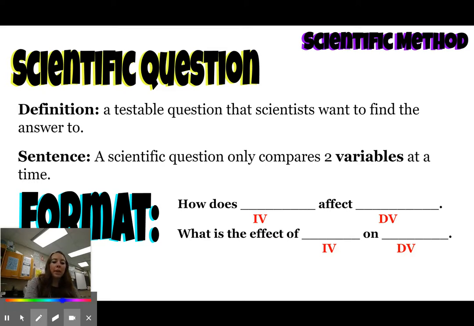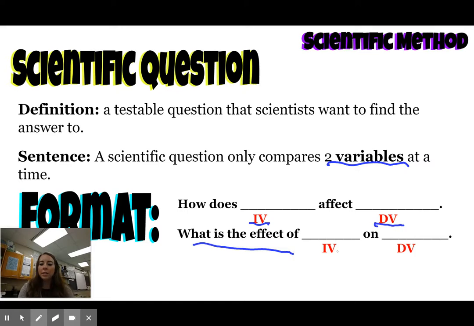So what we're going to be looking at here are two variables: our independent variable and our dependent variable. We're going to talk about these more later, but they will be coming into play for our question. So a couple formats you can consider is: how does blank affect blank? What is the effect of the independent variable on the dependent variable? Again, make sure you pause to write down this definition and sentence, as well as the format, either in your paper notebook or your digital notebook.